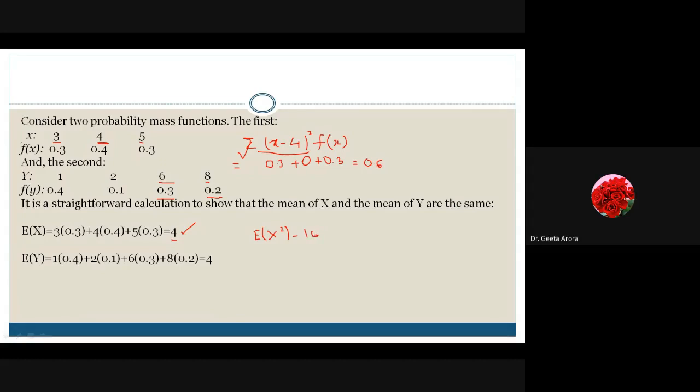So verify it, find out whether it is coming 0.6 or not, and if you are not getting it, be sure to revert back to me and ask me if some mistake has happened. Correct? So it is up to you whether you practice it or not, because in exams sometimes they give you directly Ex square and Ex, and they will ask you for the variance, and it's really very easy to do with it.